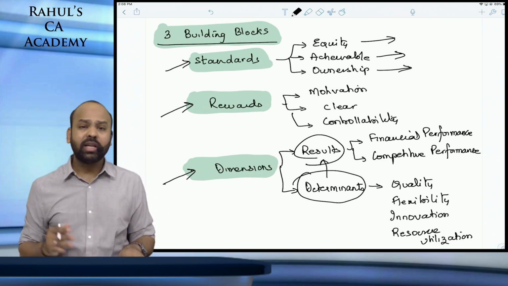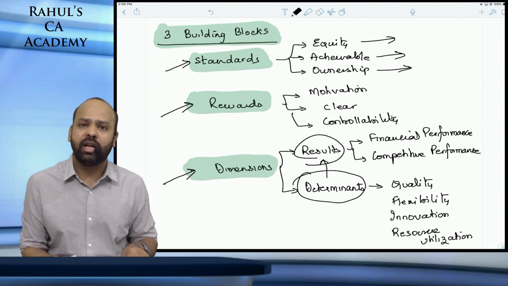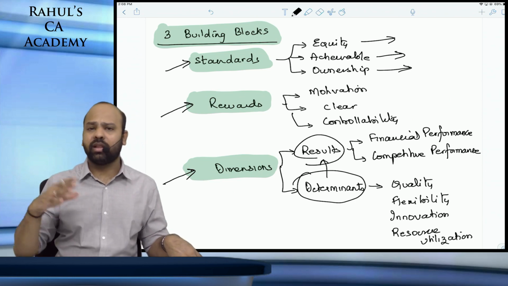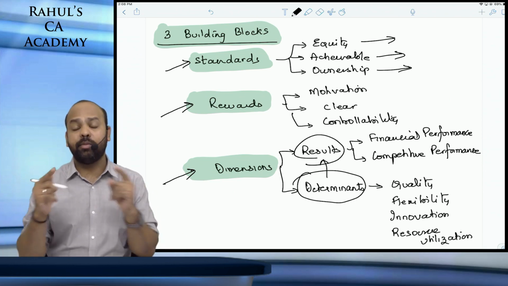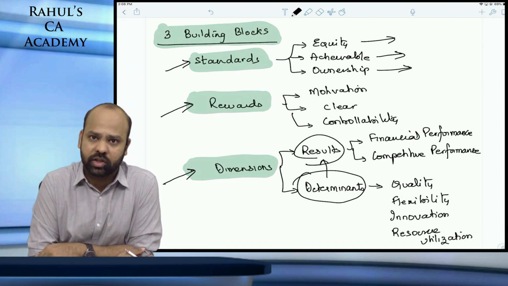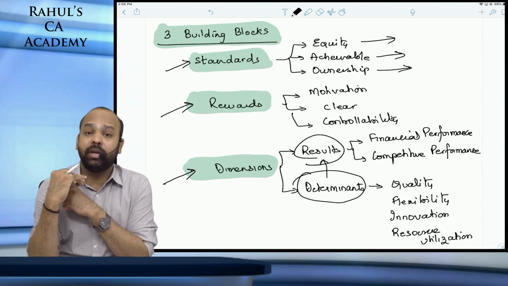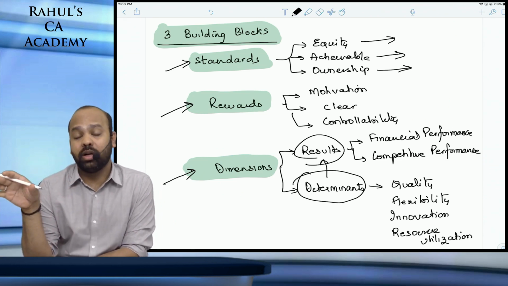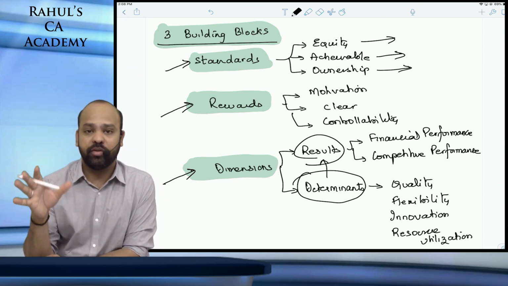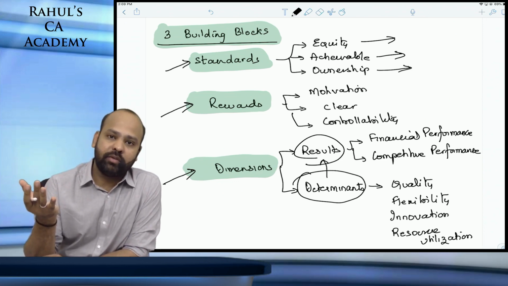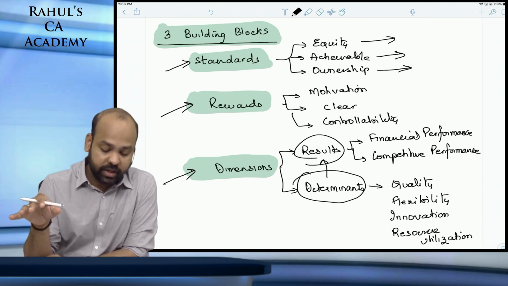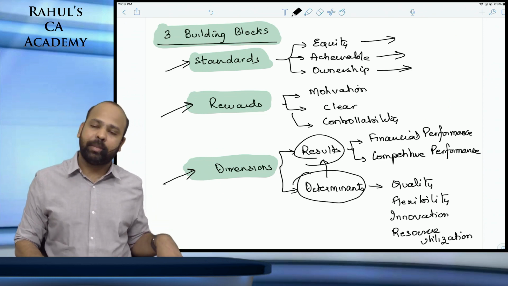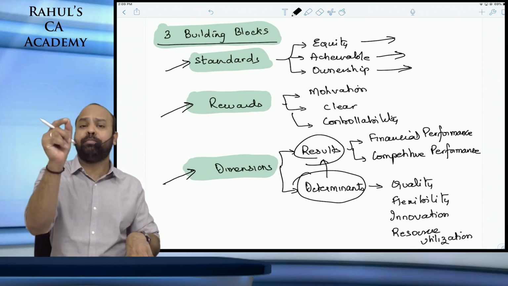Equity. The targets, beta, should more or less have the same difficulty level for all the departments or divisions. If one department is given a very low target and the other department is given a very high target, again there will be finger pointing in the entire organization. So yes, there is equity, there is achievability, and then there is ownership. Achievability means, guys, the target should not be way too difficult. Ownership, guys, let the employees be given a sense of ownership by involving them in the standard setting process. Equity, guys, is again the difficulty level should be the same for all the departments, divisions or employees. That is the first building block, beta, here.